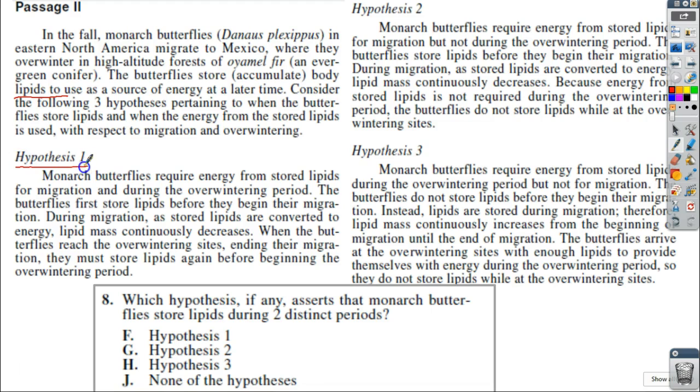All right, so hypothesis 1. It says monarch butterflies require energy from stored lipids for migration and during the overwintering period. They store lipids before they begin, and during migration, as stored lipids are converted to energy, mass lipid continuously decreases. When the butterflies reach the overwintering sites, ending their migration, they must store lipids again before beginning the overwintering period. So they need both times, migration and overwintering.